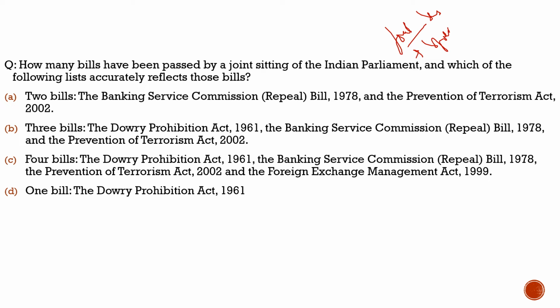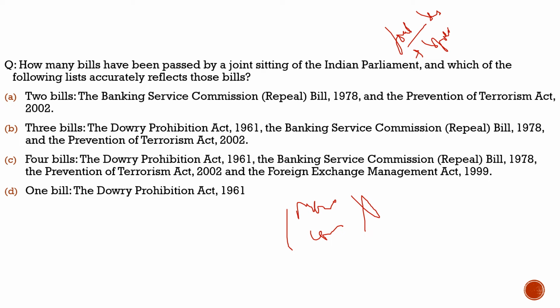Now here you need to know what are the bills for which there is no joint session. Money bill, no joint session. Constitutional amendment bill, no joint session. So please remember them. Other than these bills, there is a joint session and the Speaker will preside. And till now, we should know how many bills have passed through the joint sitting. Such questions can be asked. As we saw in last year's exam, there was a question about how many delimitations had been done. So about joint sitting, a question like this can be asked.